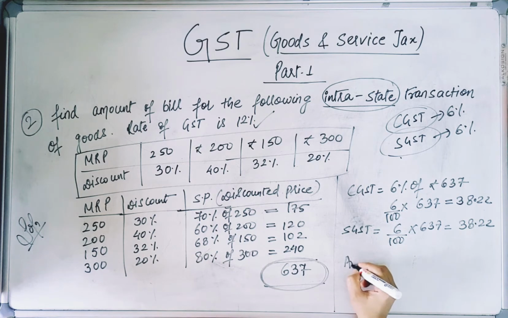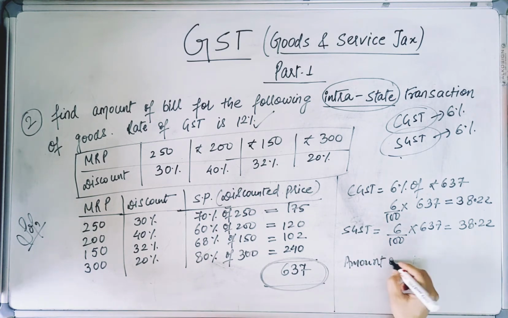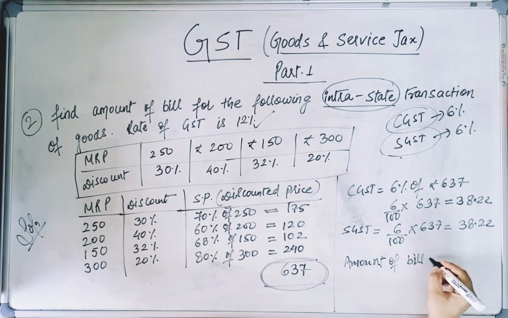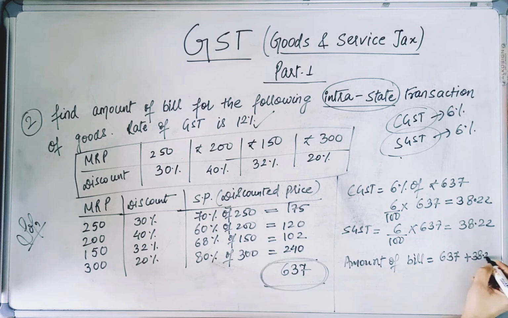Now the total amount of bill will be what? Amount of bill is 637 plus 38.22 plus 38.22. Thus the answer will be 713.44.